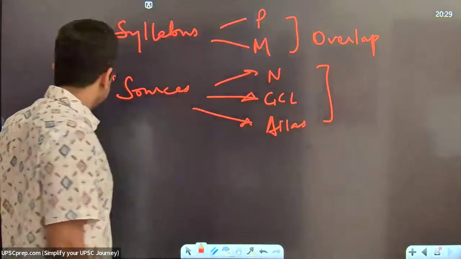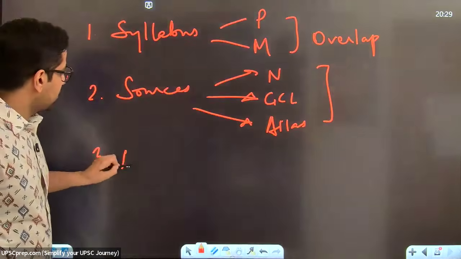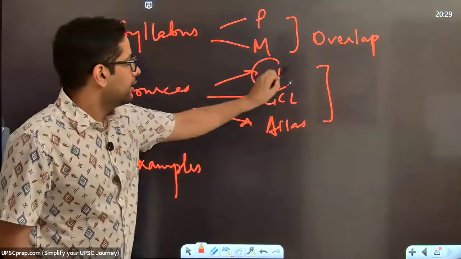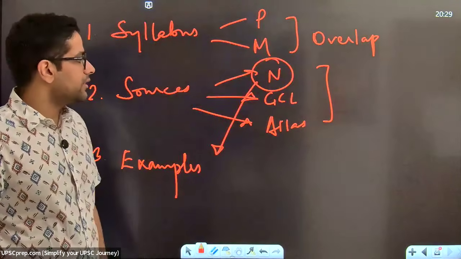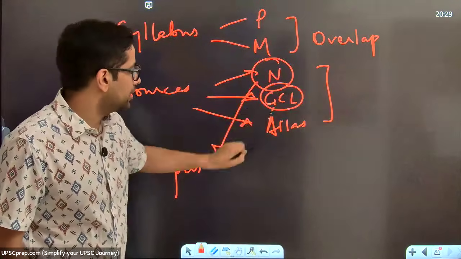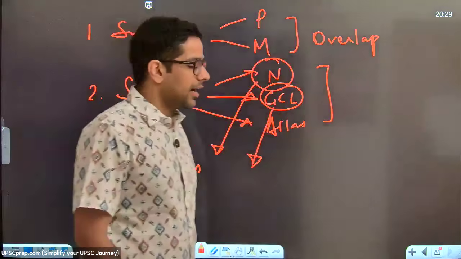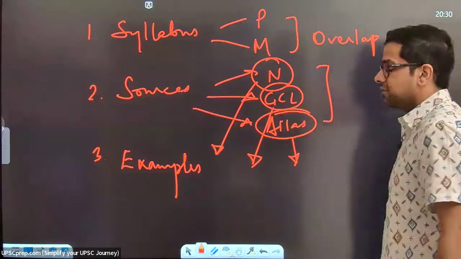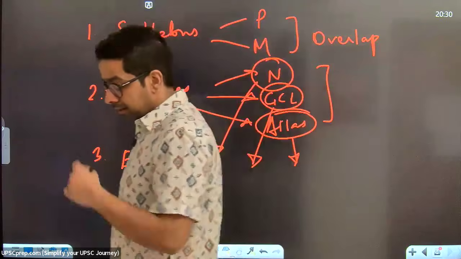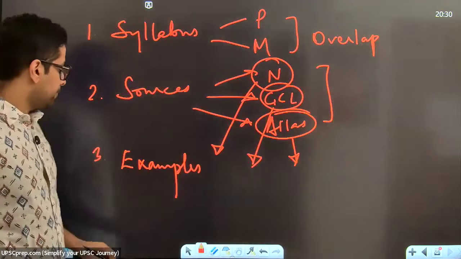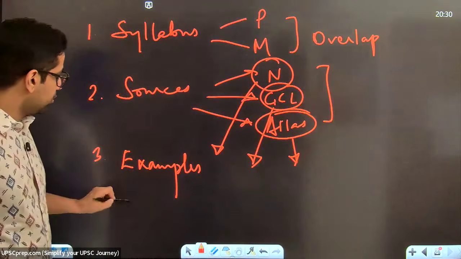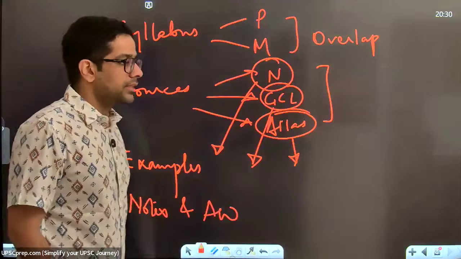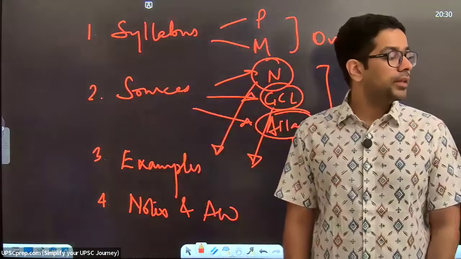Then we looked at some examples, a lot of examples. We looked at examples of how from these NCERTs you are getting direct questions. We looked at how, from the second half of GC Leong, you're getting direct questions. We looked at the Atlas and how you're getting direct questions from the Atlas or maps. A lot of the discussion was around this. And then finally, we talked about notes and answer writing. So this is a summary of the session that we had today.